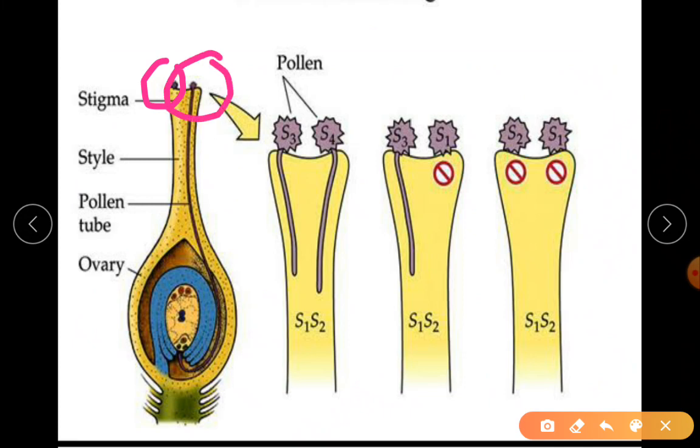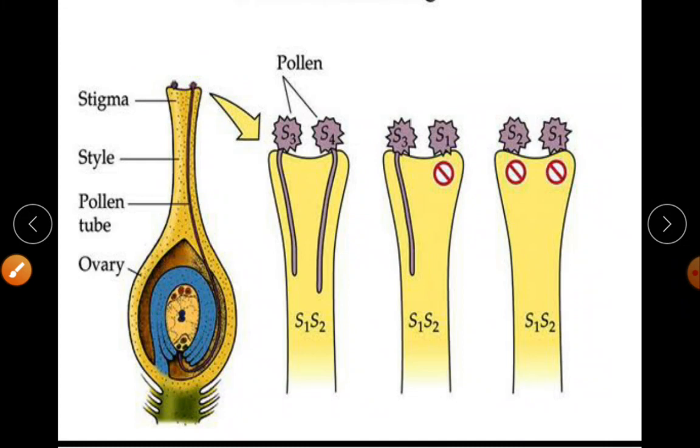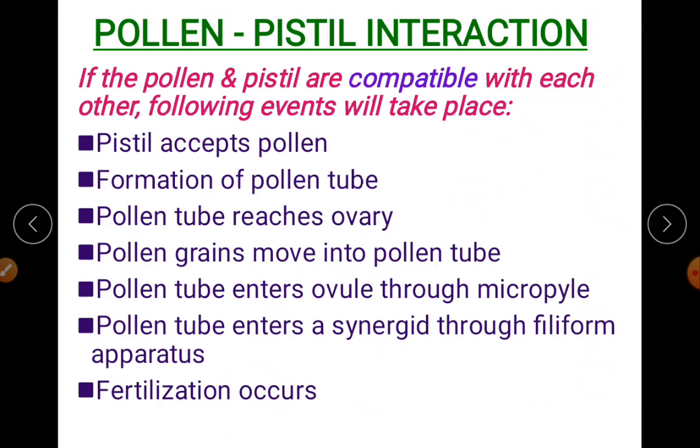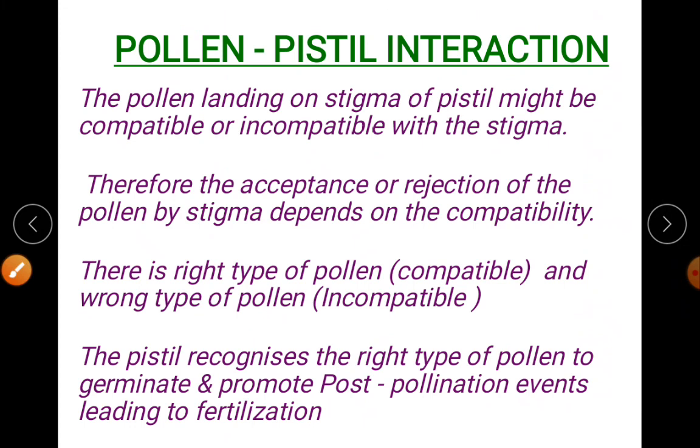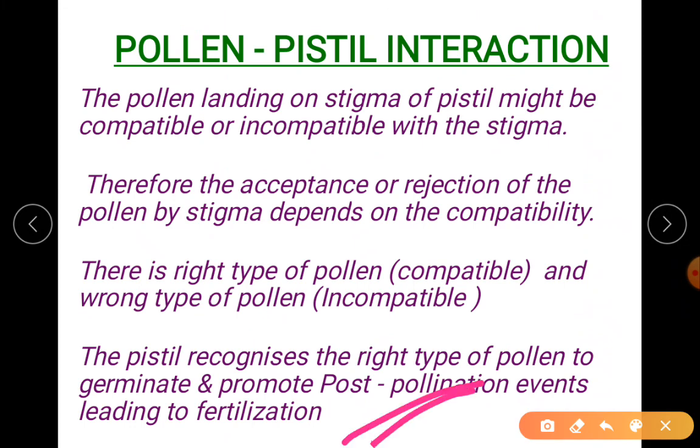The second one is accepted. You can see the pollen tube. Once the pollination is done, post-pollination is production of the pollen tube, entry of the pollen tube into the micropyle, and then fertilization and embryogenesis. That is all post-pollination. Don't get confused with post-fertilization. So you're clear with your definition.